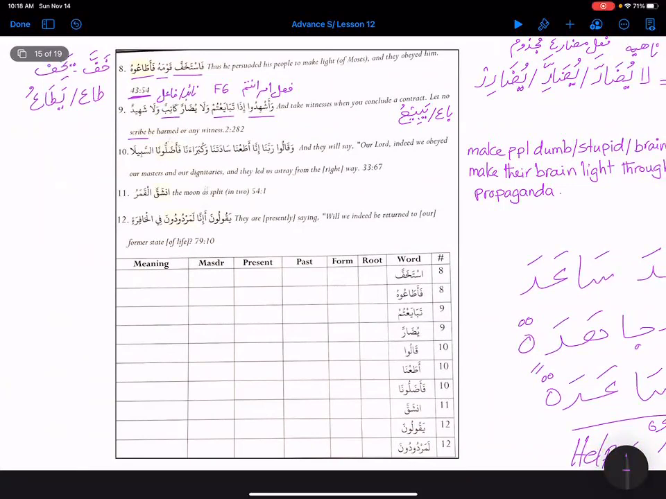So now let's do the labeling. Istakhaffa, we are saying this is family 10. Madi. So how are we going to label it? Madi. Fa'iluhu, fa'iluhu huwa.